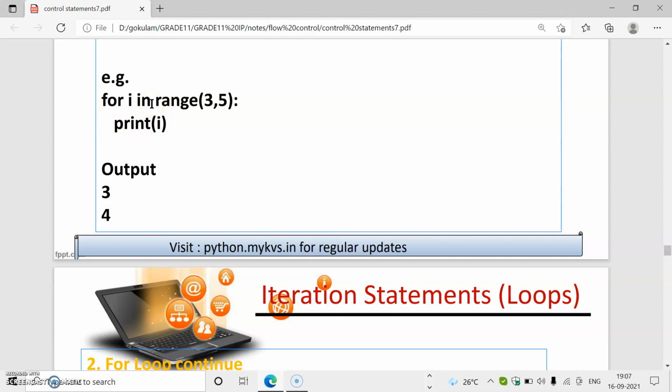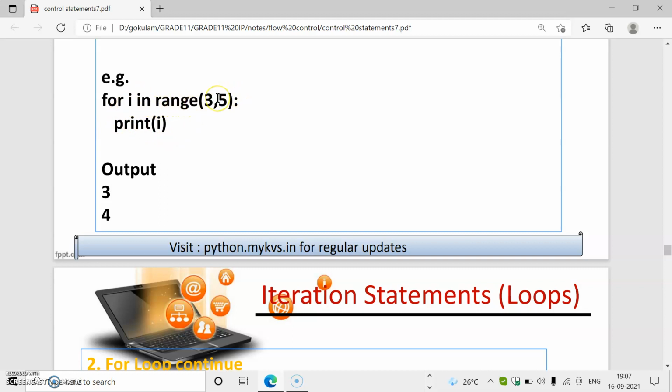Automatically this range function will increment. So 3 becomes 4. So the value of i becomes 4. Then print i. What happens? 4 is printed. Again this range function automatically increments to 5. The value of i is 5. So 5 in range 3 comma 5.